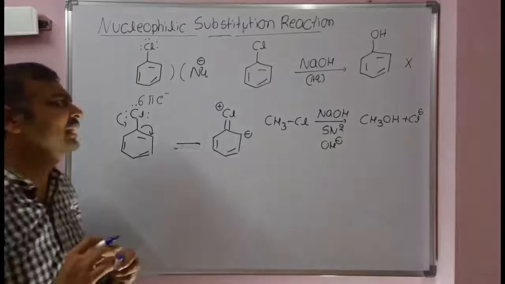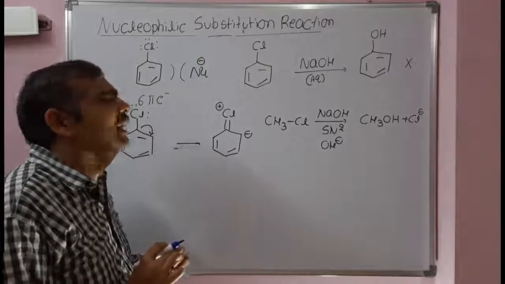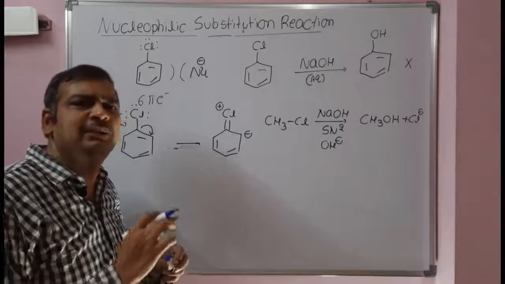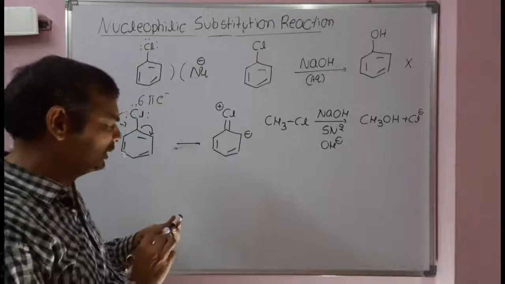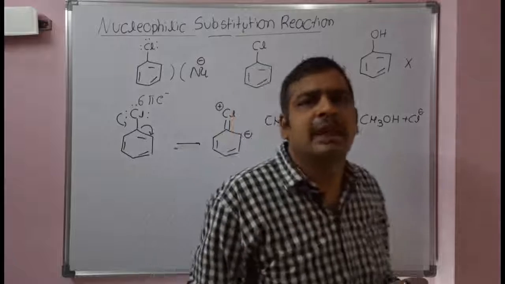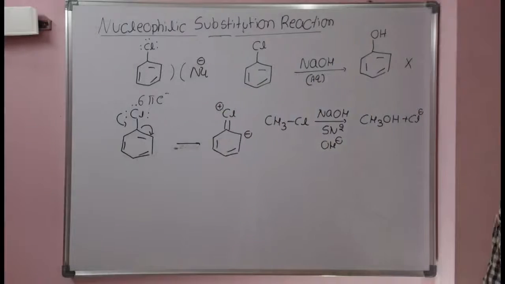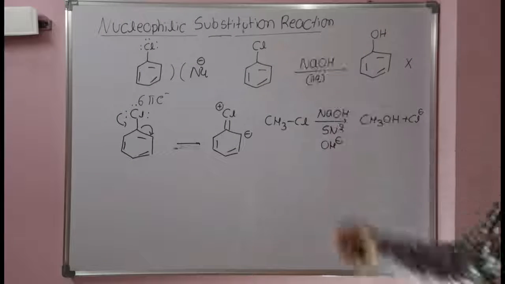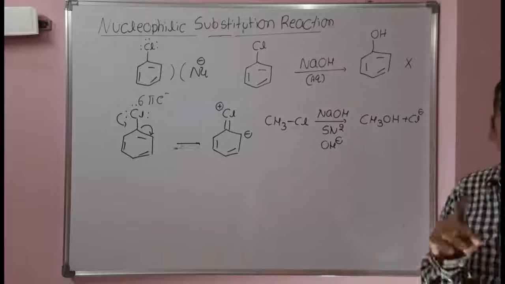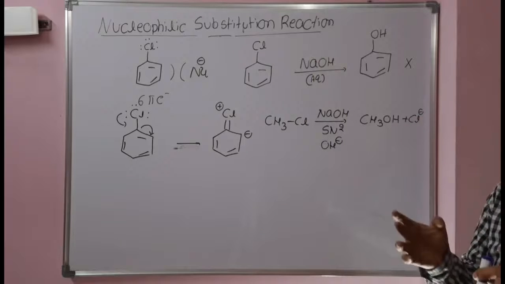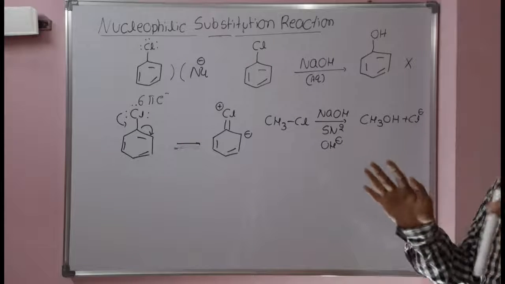So there are 3 reasons why halobenzenes are less preferred to undergo nucleophilic substitution reactions. The first is the repulsions between the pi electrons of the benzene. The second is the plus mesomeric effect of the halogen; as a result, the pi electron density on the benzene ring increases, so repulsions increase much more.